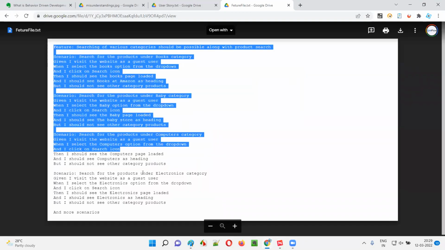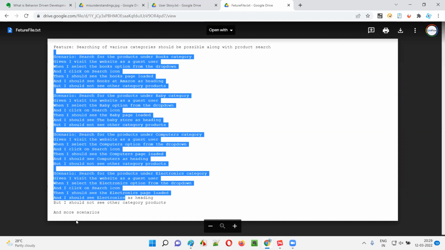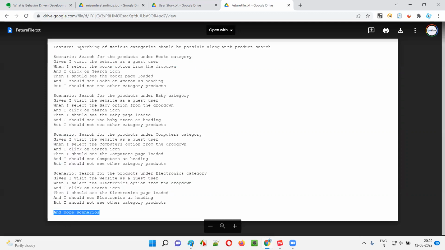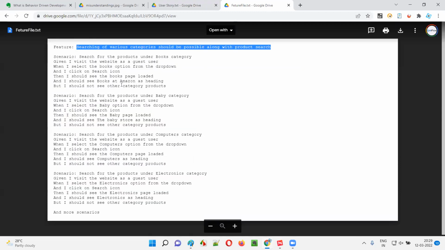Whatever I am showing you is a feature file, guys. In the form of a feature file, the testing team will create these acceptance tests. Here there are 1, 2, 3, 4 scenarios, and even more scenarios are possible in this feature file. They will create something like this based on this user story, based on this requirement. The testing team will create this feature file, and these are all the acceptance tests. Searching of various categories should be possible along with product search. How the application should behave.